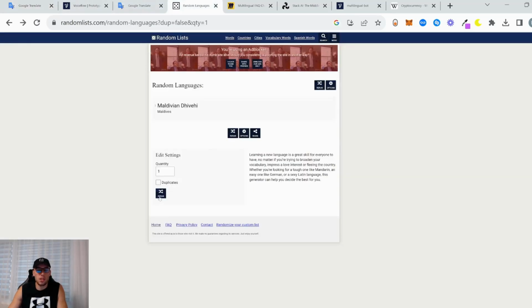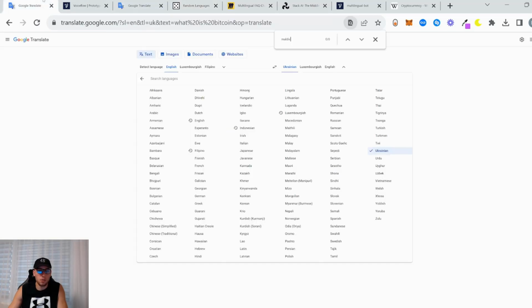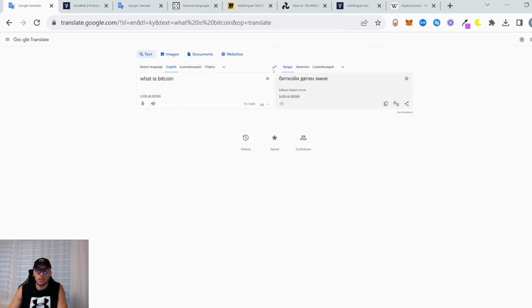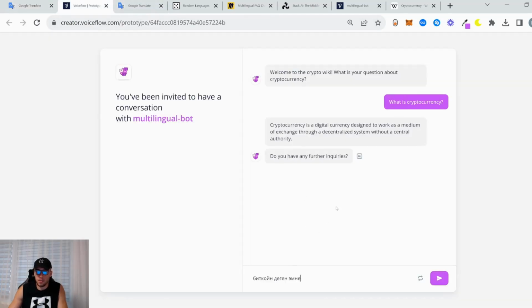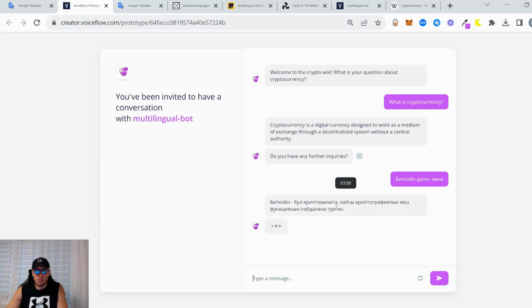Let's choose another one. Kyrgyz. I think it for sure has this one. Let's see. Yep, Kyrgyz. So in Kyrgyz, what is Bitcoin will be this. Let's copy and paste this question to our chatbot, and let's see how it does in another language, but in the same session. So it basically can answer in different languages in the same session.